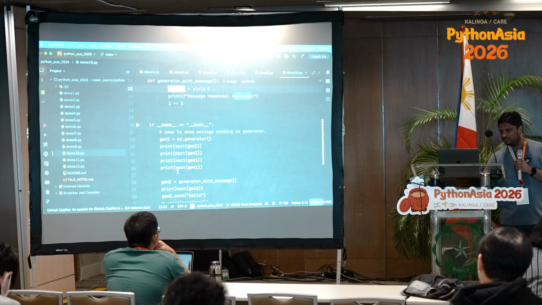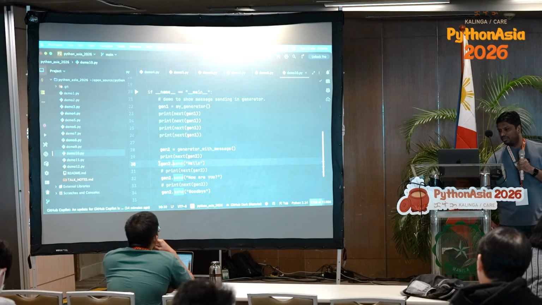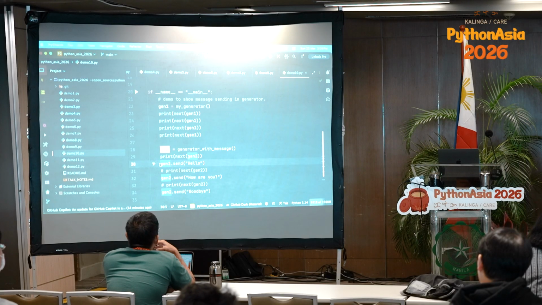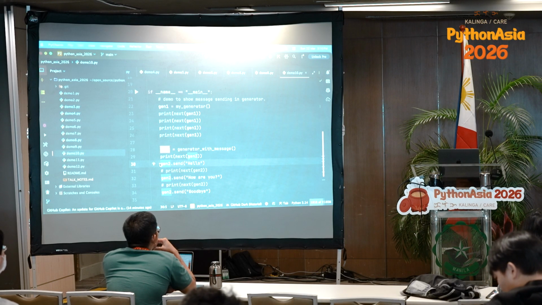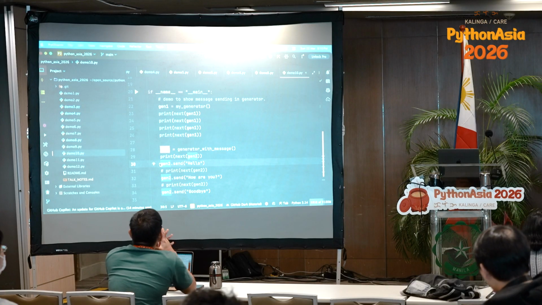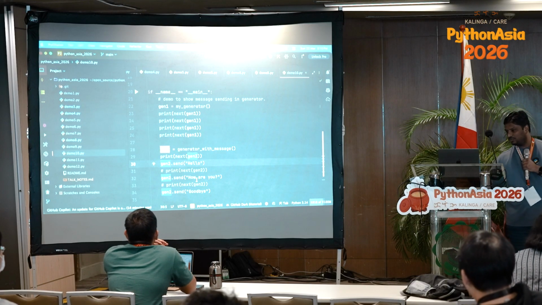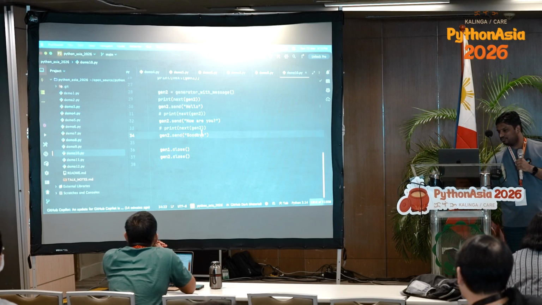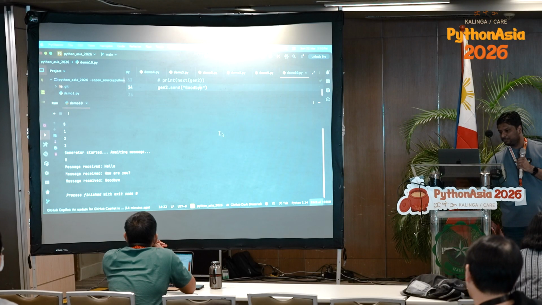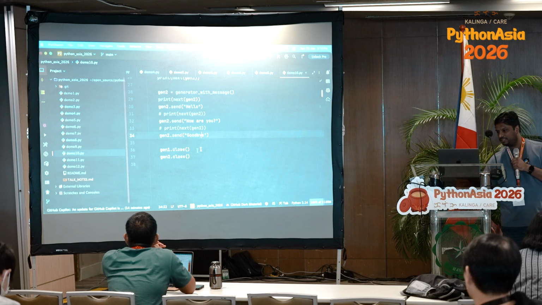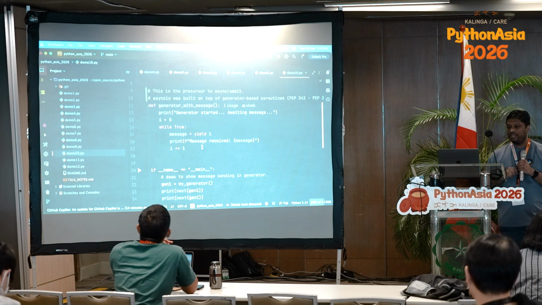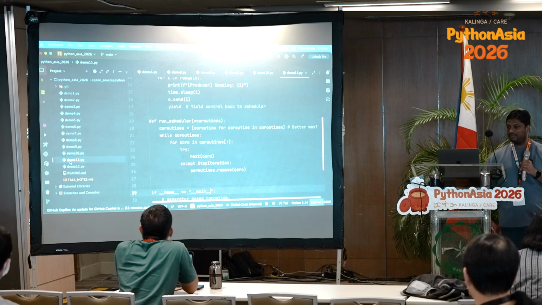And here I can use something called send. So mostly we use next, because the next method calls the yield, and yield gives the value out. But we can use send to actually send the value back to the yield. And here that's what I'm doing. So I'm sending values, and this generator with message is actually receiving it. Now where can we use it?